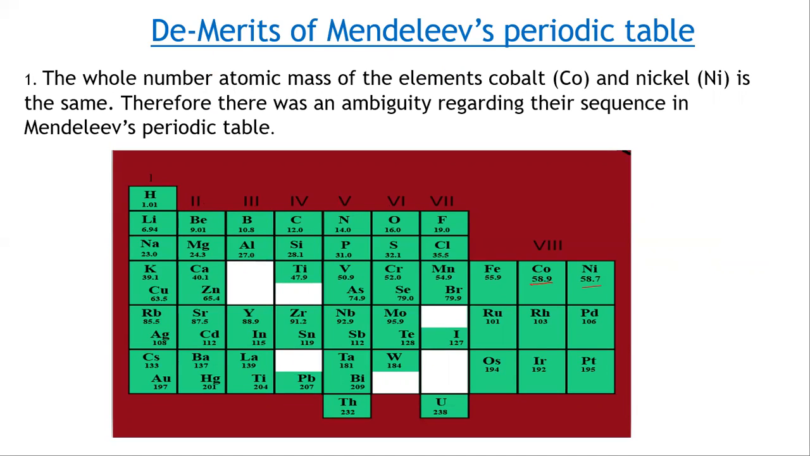First demerit is the whole number atomic mass of elements cobalt and nickel is the same. Therefore, there was an ambiguity regarding their sequence. Ambiguity means confusion. Look at this table. Cobalt and nickel, their atomic mass numbers are 58.9 and 58.7. Whole number atomic mass is the same, 58. So there was a confusion regarding their position, where to place them in the periodic table. That was one of the demerits of Mendeleev's periodic table.